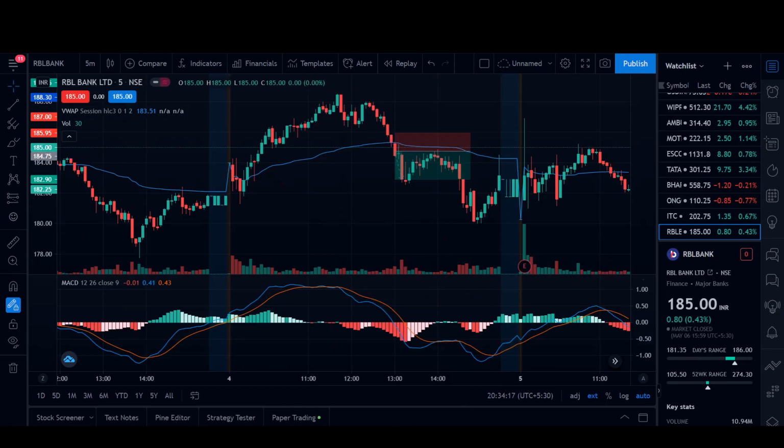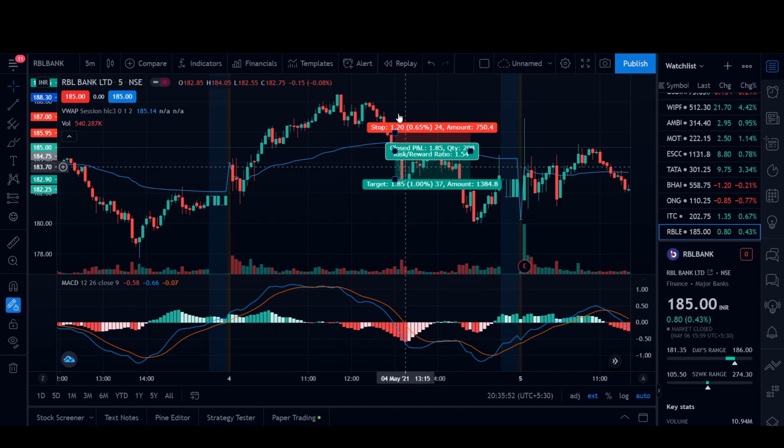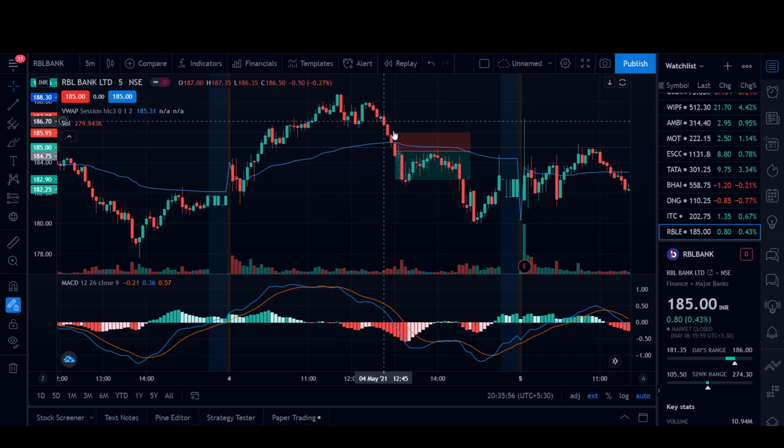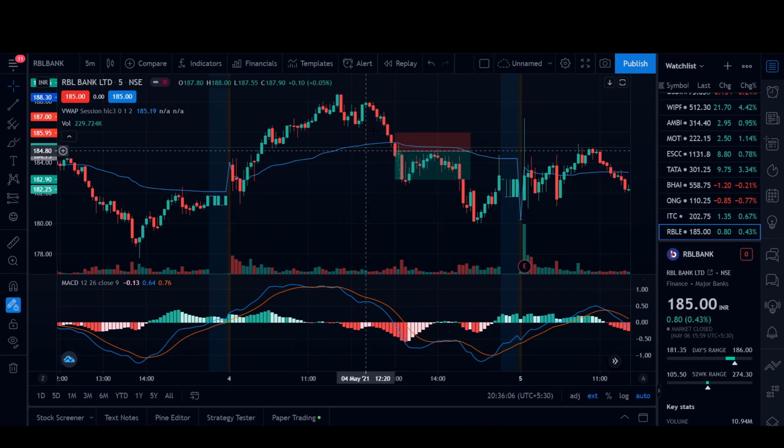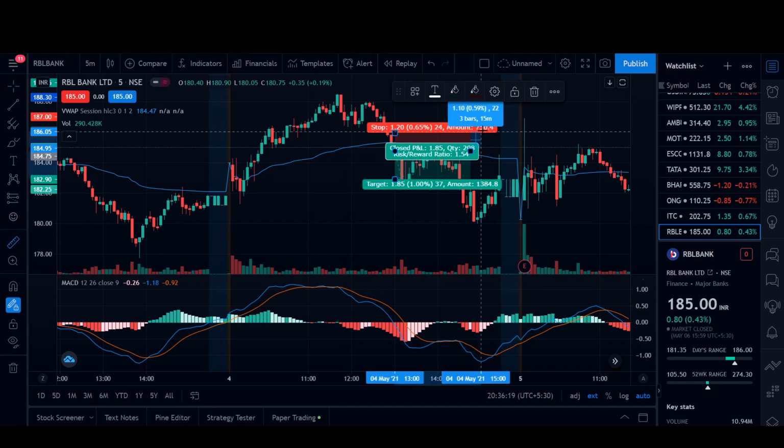I will repeat. You have to wait for the entry signal to be formed, and then a 5-minute candlestick as right here, and I entered here, and I kept my stop loss of around 0.30 to 0.50% above the VWAP levels, and I had achieved my target of 1% by short selling the stock over here following this strategy. So guys, this was it for this strategy.